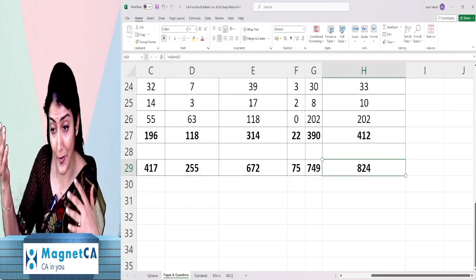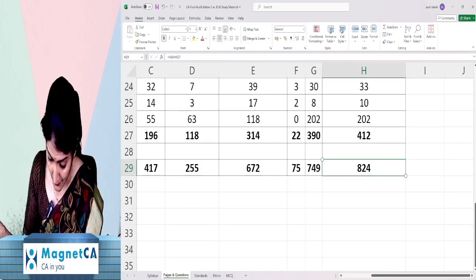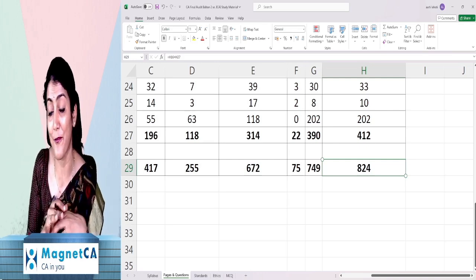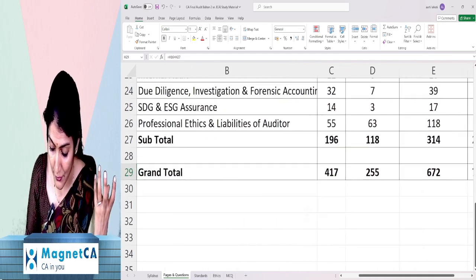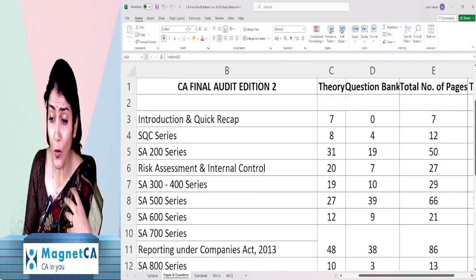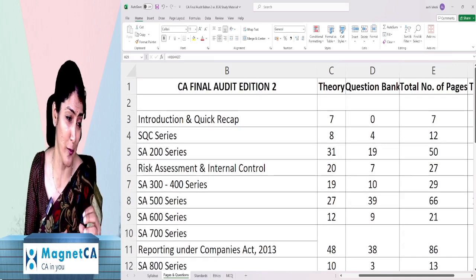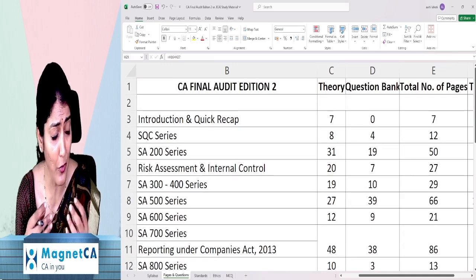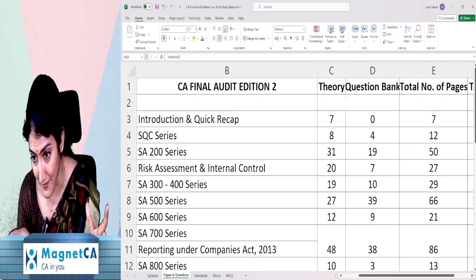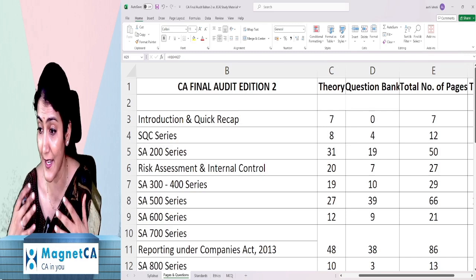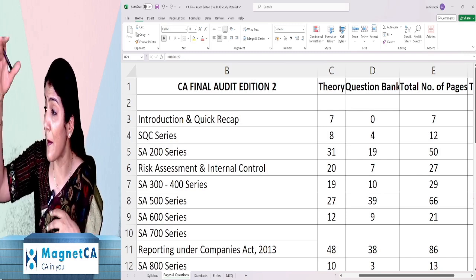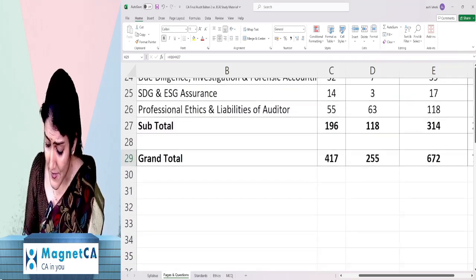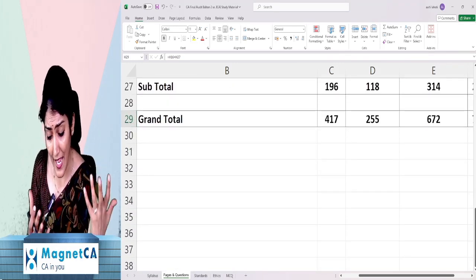Right, and then apart from that, obviously, you have the 1300 MCQs also. Right, so 800 plus 1300, I think you have good enough content for you to prepare for audit. Right, good enough content for you to prepare for audit. Okay, right, so don't get overwhelmed. The trend is like, no, ma'am, psychologically we feel good if it's a small book. If it's a small book, then you'll have to separately refer to a scanner, separately refer to the detailed content of the institute study material, then also separately see the MTP, RTPs and all. Why do you want to do all of that? You look into these pages over here and you are sorted. Right? And you would be sorted.